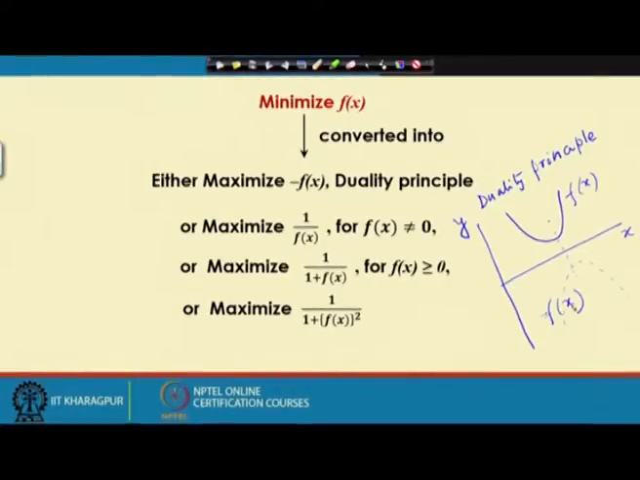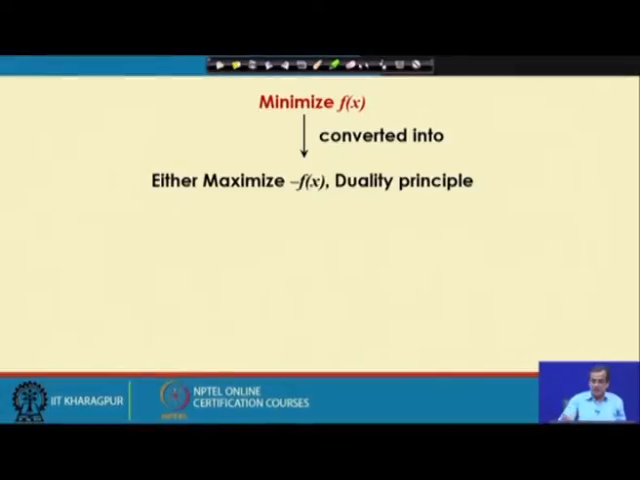So, we try to maximize this, and by doing that the solution point will remain the same. So, we use this type of duality principle just to solve that particular minimization problem by converting it to the maximization problem. Now, next there is another way of converting the minimization problem to the maximization, and this is something like this.